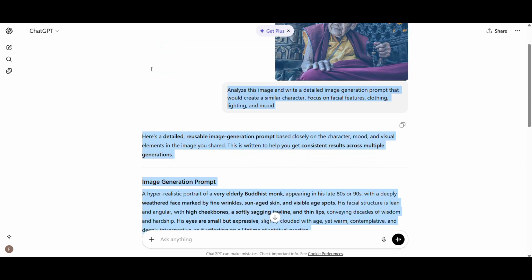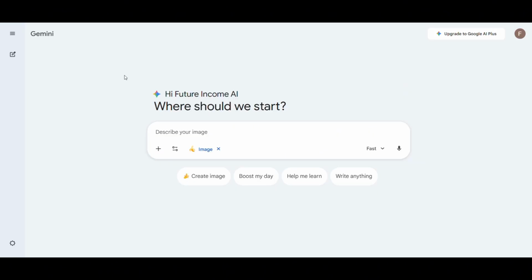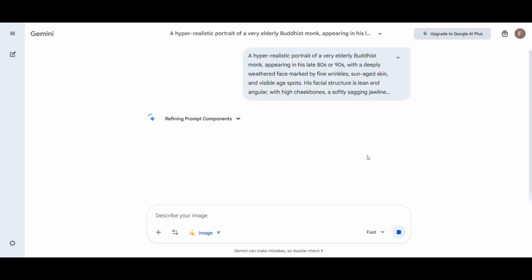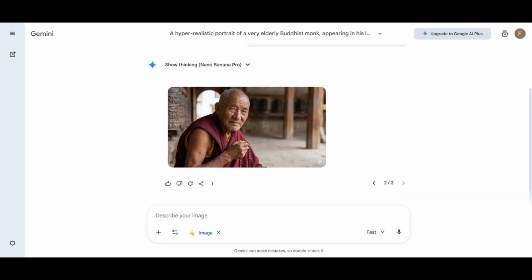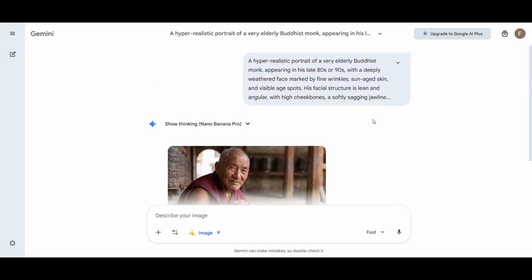I'm copying this. Going back to NanoBanana Pro. New image. Pasting the prompt. Generate. Wait for it. And boom. We got a monk that looks similar to the reference image, but it's unique. It's our own creation. Either method works. Use whichever you prefer. The key is to save your final monk image. You'll need it in the later steps.